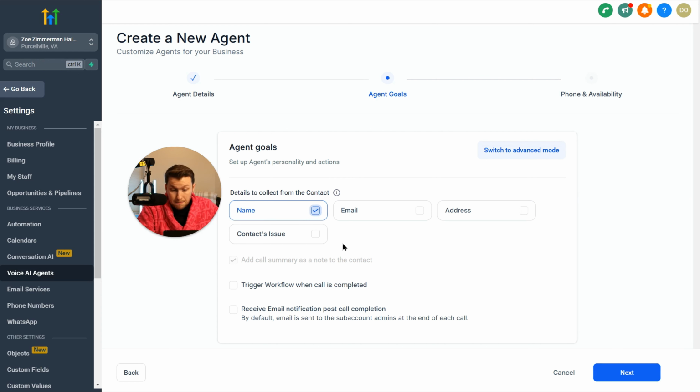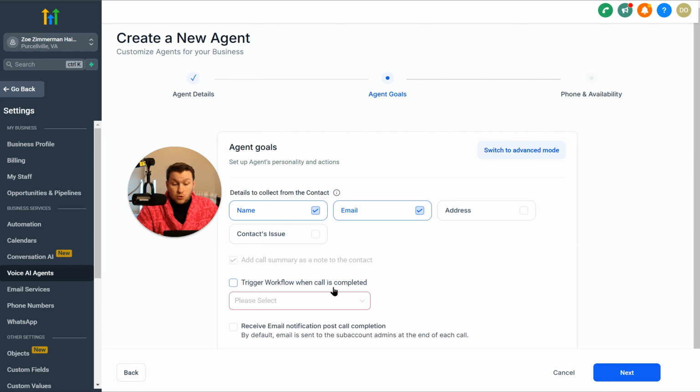So the first thing we're going to do is click details to collect from contact. So do you want to collect their name? Do you want to collect their email? Do you want to collect their address or contact's issue? For this, we're just going to leave these two checked, but you can pick as many as you want.